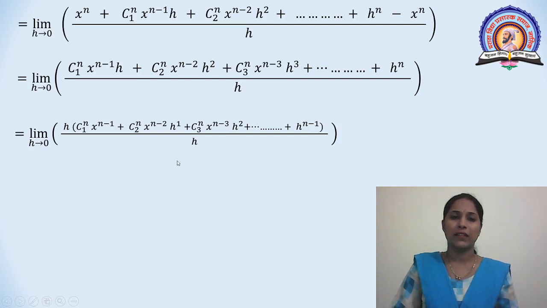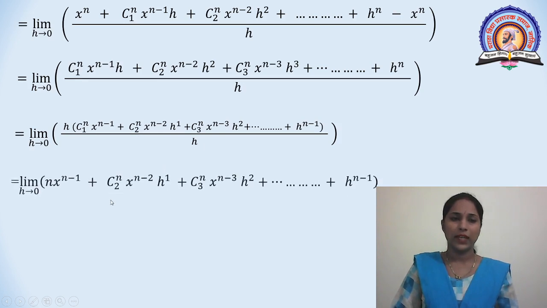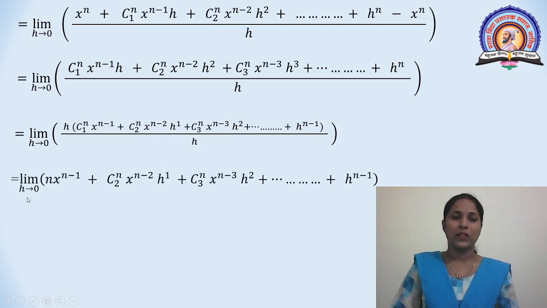This h gets cancelled. We get limit h tends to 0, n x raised to n minus 1 plus nC2 x raised to n minus 2 h plus nC3 x raised to n minus 3 h square plus up to h raised to n minus 1.